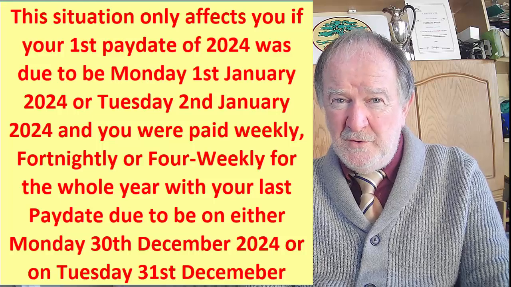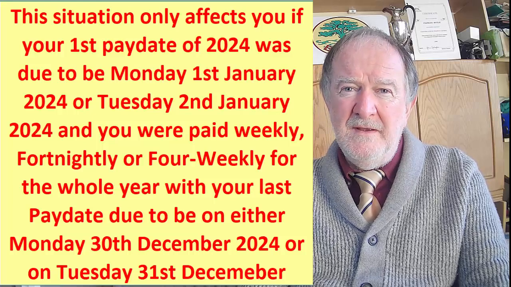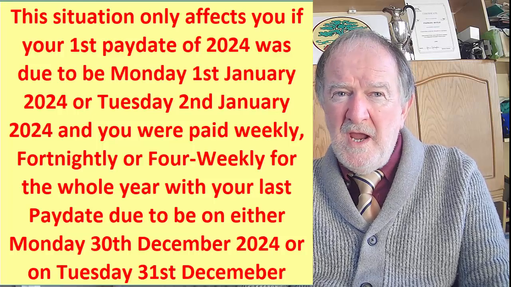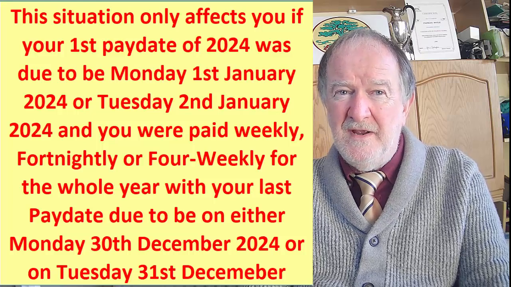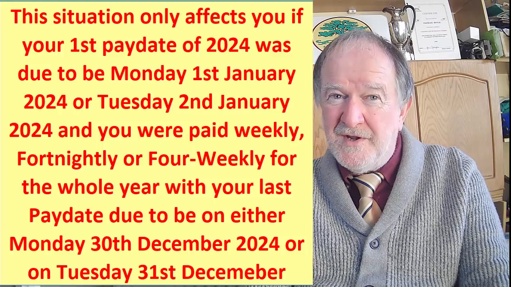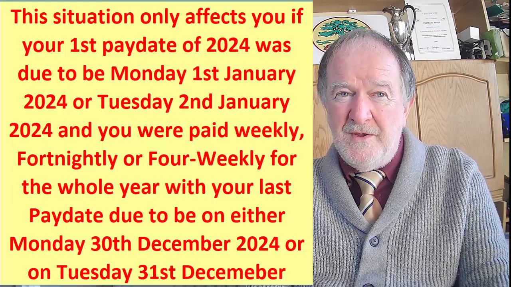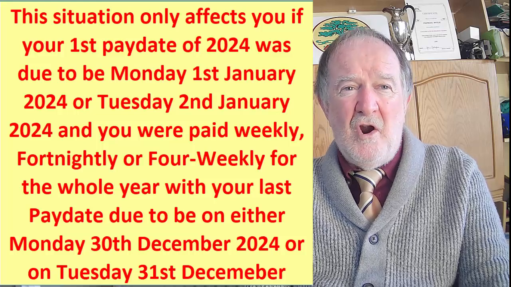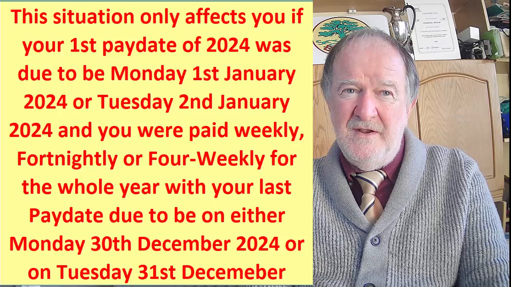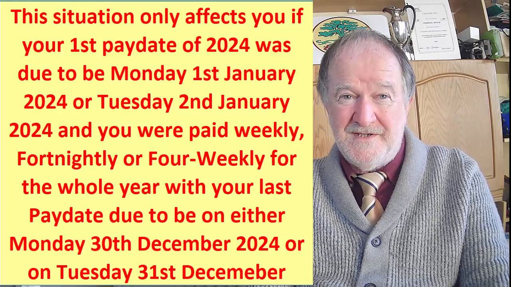Week 52 and 53. Please note that if you are weekly paid, this situation only arises when your second last official pay date of the year is on the 24th of December or the 23rd of December in a leap year, regardless of when you receive the payment, or whether you receive a double payment before Christmas, or indeed whether you receive a normal 1 week's pay before Christmas and then your last payment on the 31st of December or on the 30th of December in a leap year.